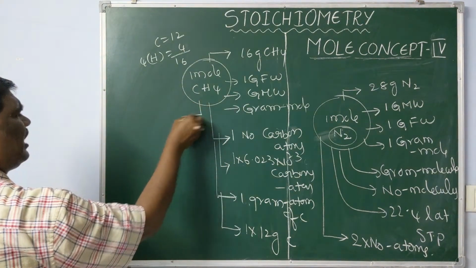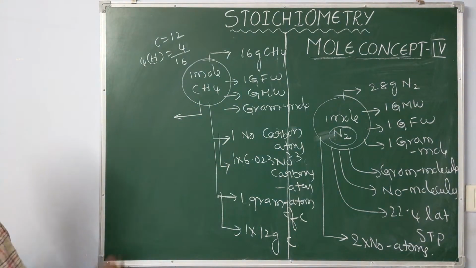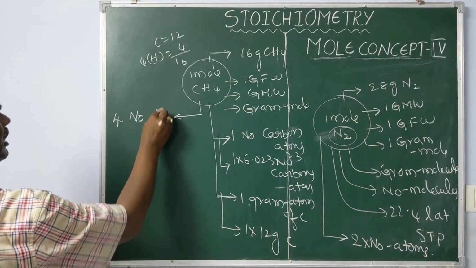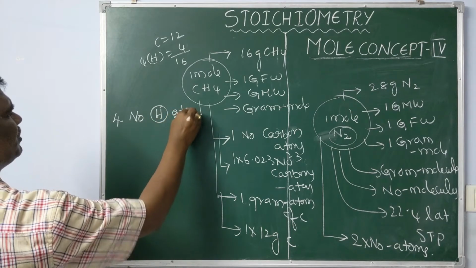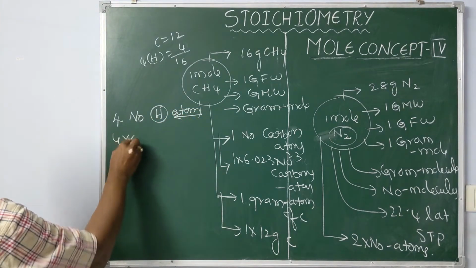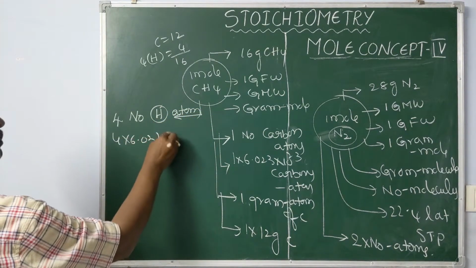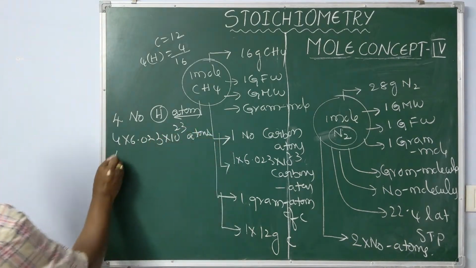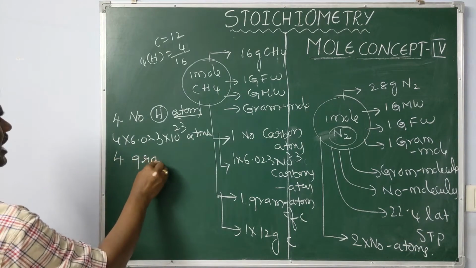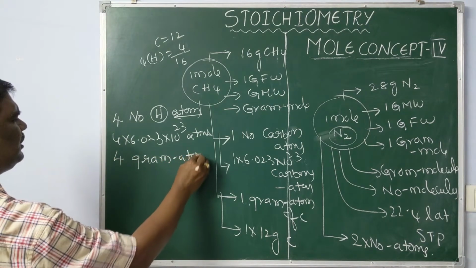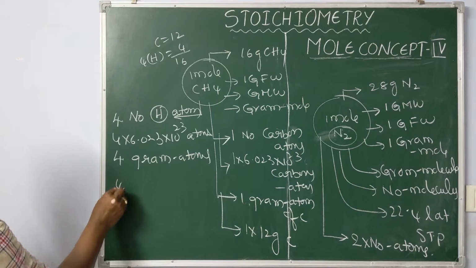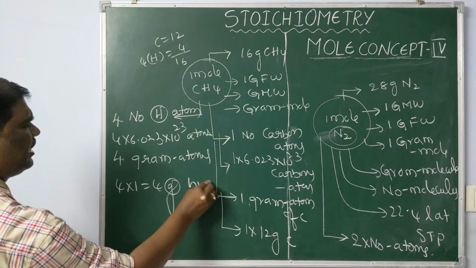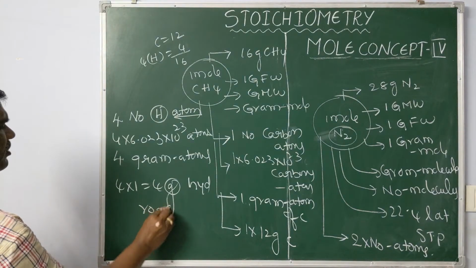Similarly, I define hydrogen. How many hydrogens are there? 4 into Avogadro number of hydrogen atoms, or 4 into 6.023 into 10 power 23 atoms of hydrogen. This is also known as 4 gram atoms of hydrogen, or 4 into 1, 4 grams of hydrogen.